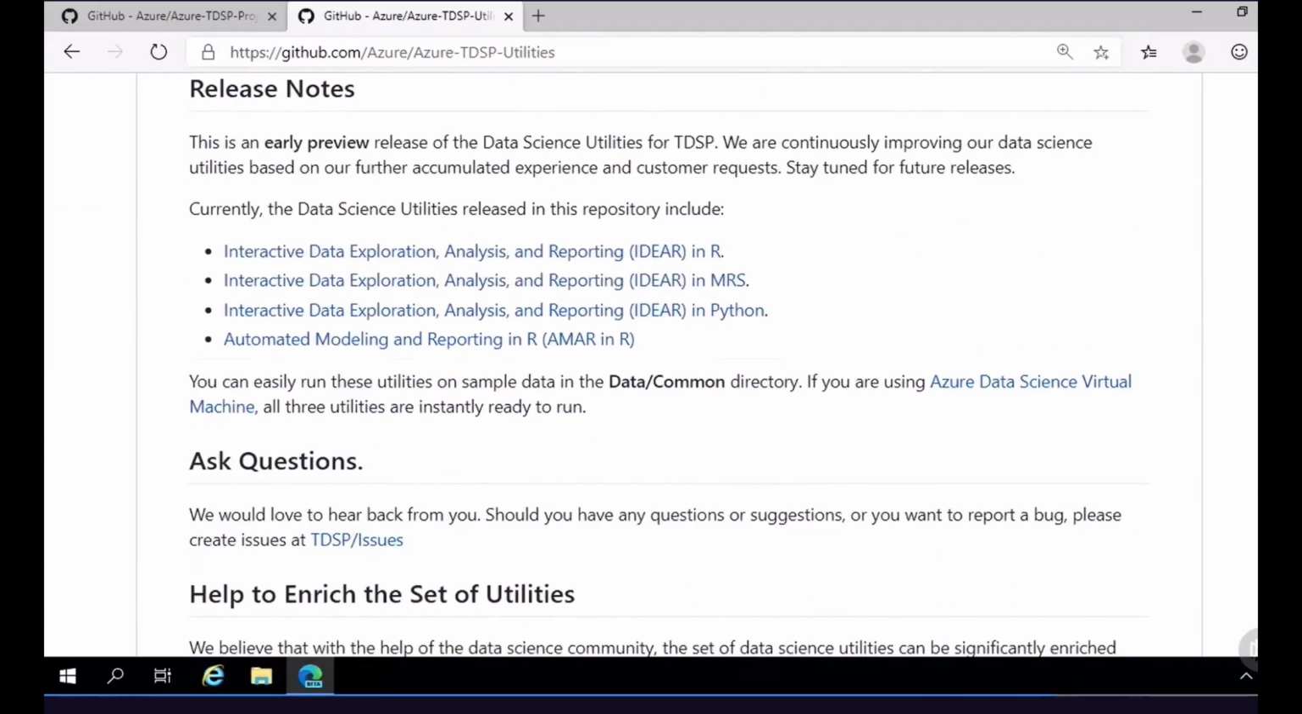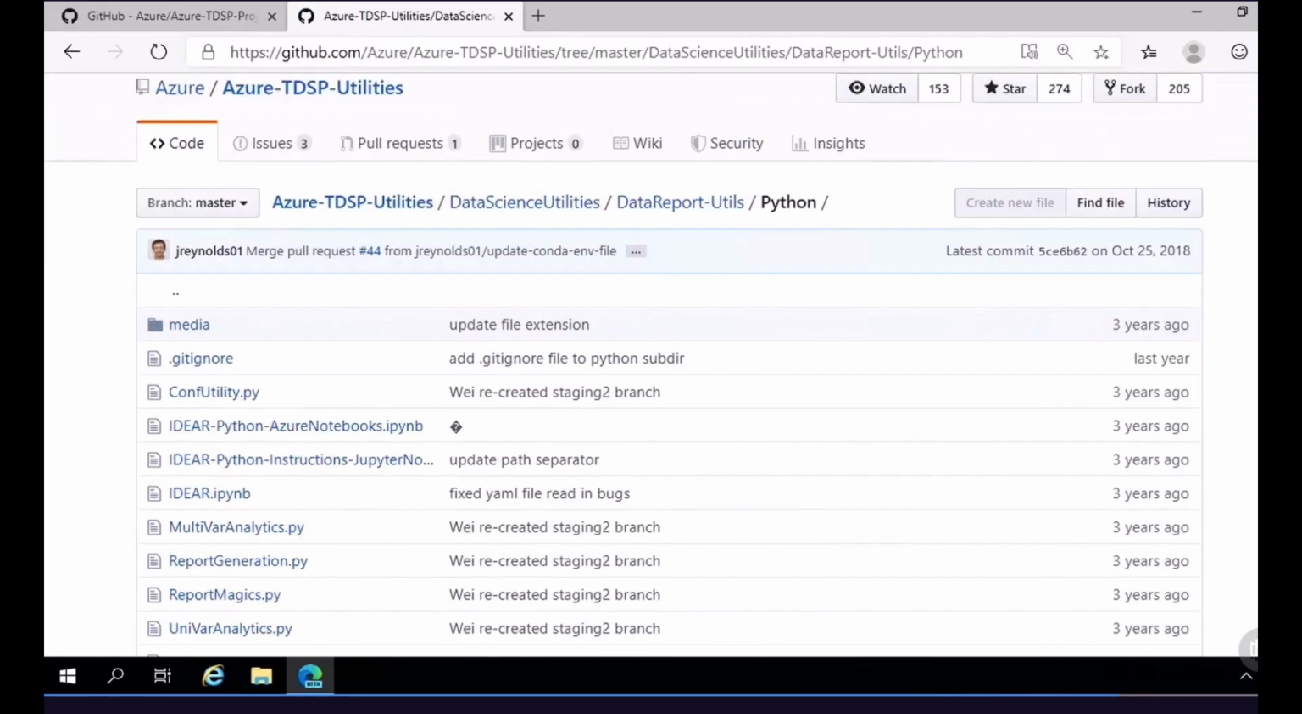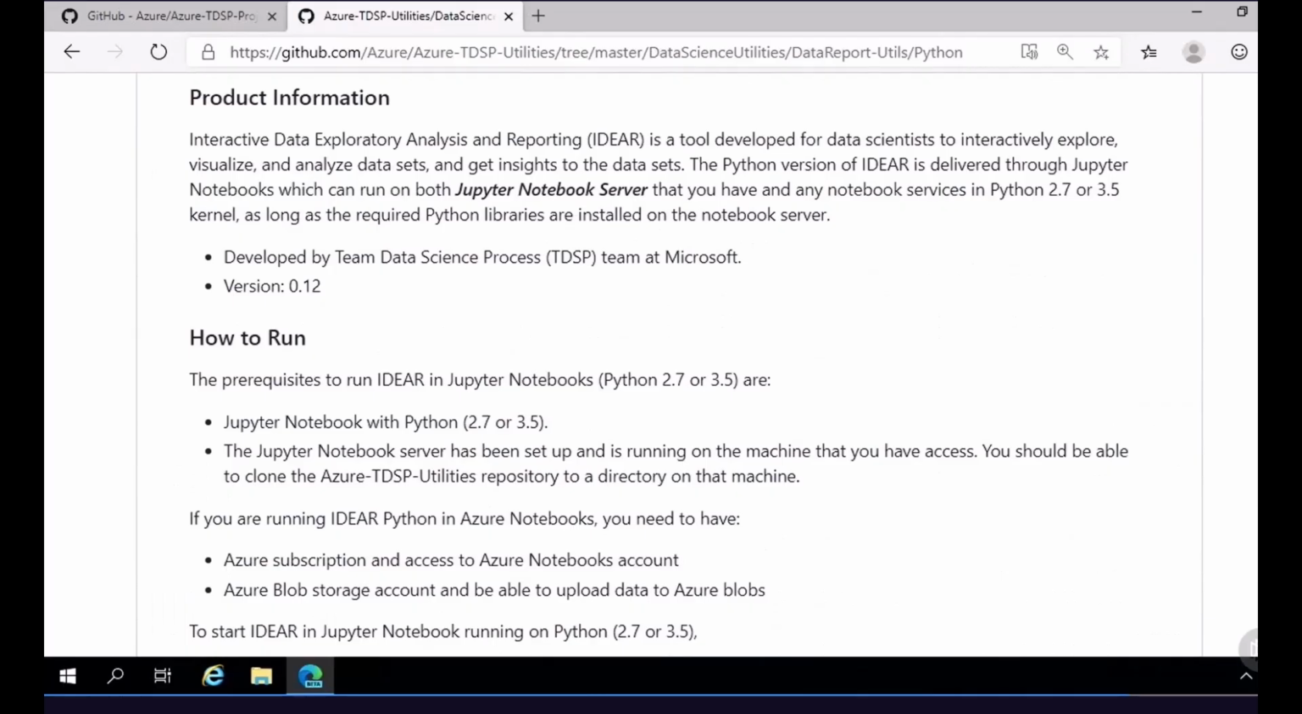We're going to have the IDEA tool in R, Microsoft R Server, as well as Python, and the automated modeling and reporting in R tool. These are all included, and if we click on any of these, we're going to gain insight into how to actually run these utilities within our project.